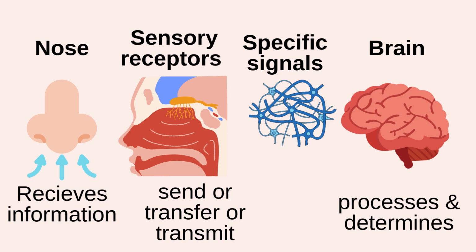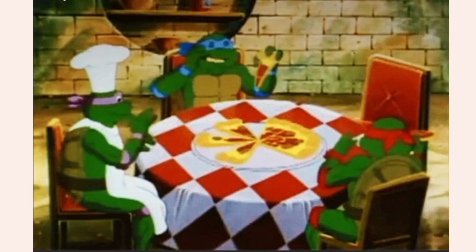So the sensory receptors receive this information and send or transmit specific signals through the nerves to the brain. Then the brain processes and determines the type of food. So we realize that the type of food is pizza, okay?